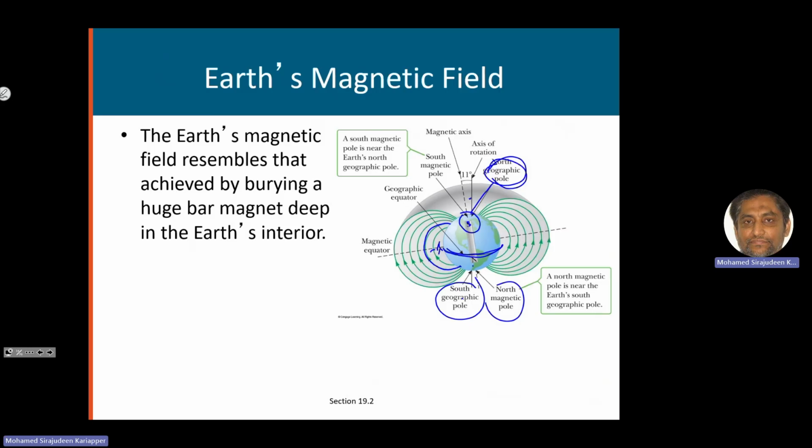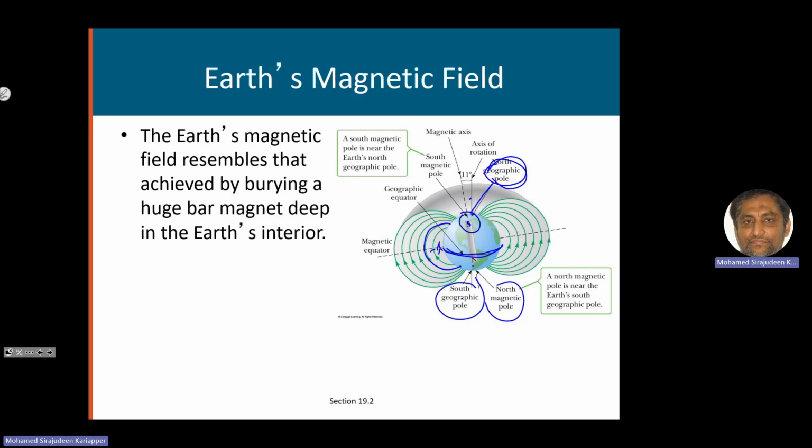So if you bring a compass, and this is the Earth's geographic north direction, the compass will be pointing like that. That tells you the Earth's magnetic field is in this direction, and it is also telling us the direction of the geographic north, because it happens to be coinciding with the south magnetic pole.